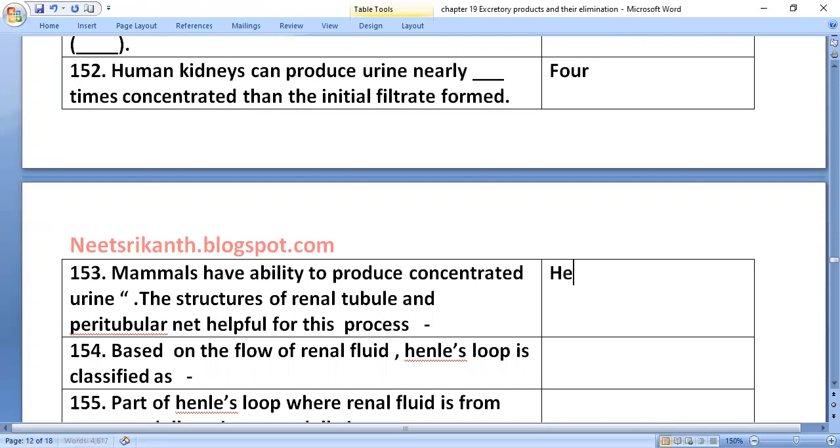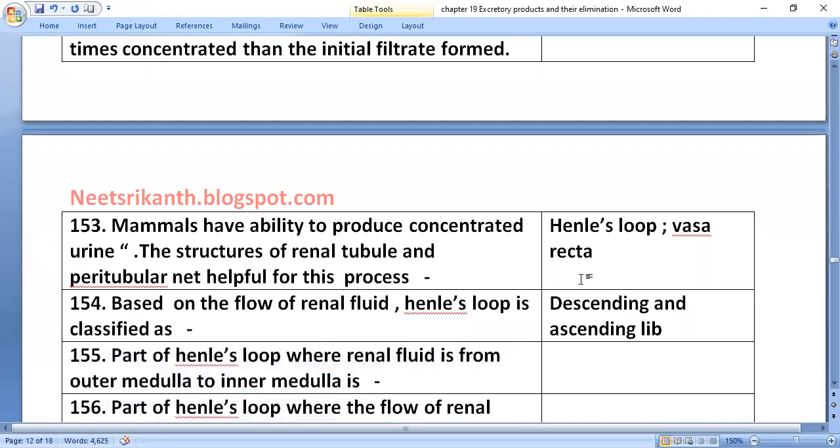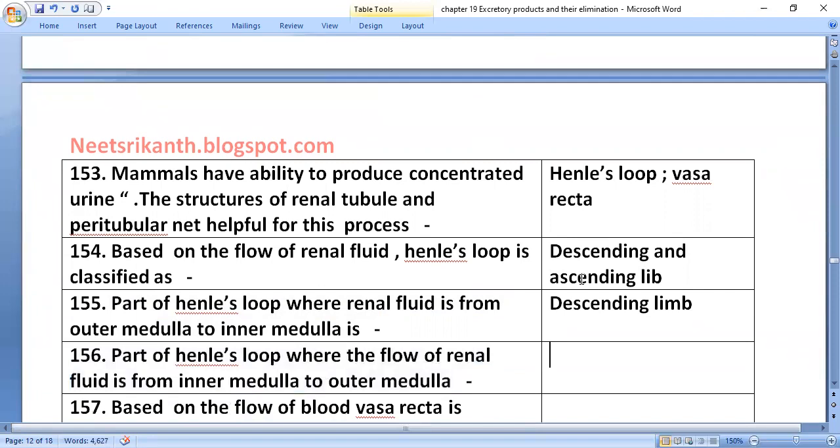Henle's loop and vasa recta are helpful by making a counterflow mechanism. Based on the flow of renal fluid, Henle's loop is classified as descending limb and ascending limb. Fluid goes down and fluid goes up. The part of Henle's loop where renal fluid flows from outer medulla to inner medulla is the descending limb. The part where the flow of renal fluid is from inner medulla to outer medulla